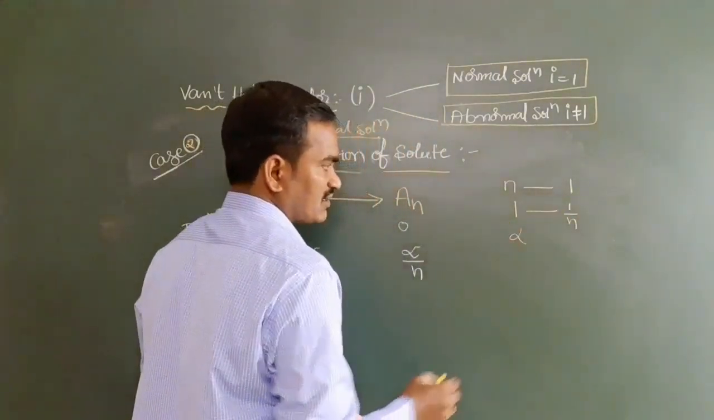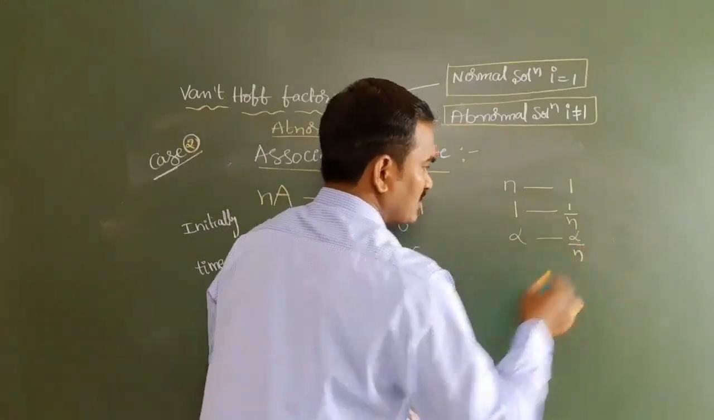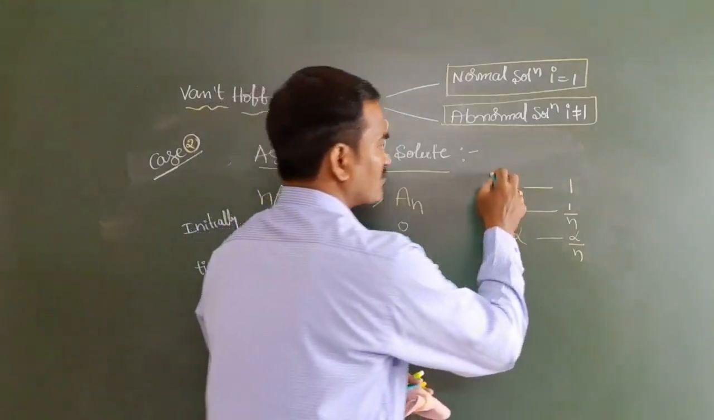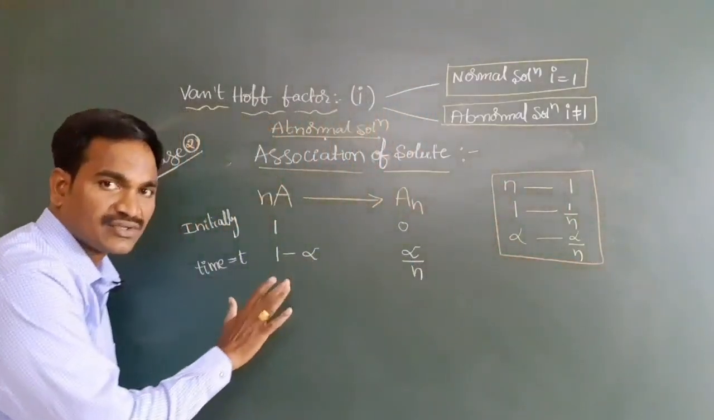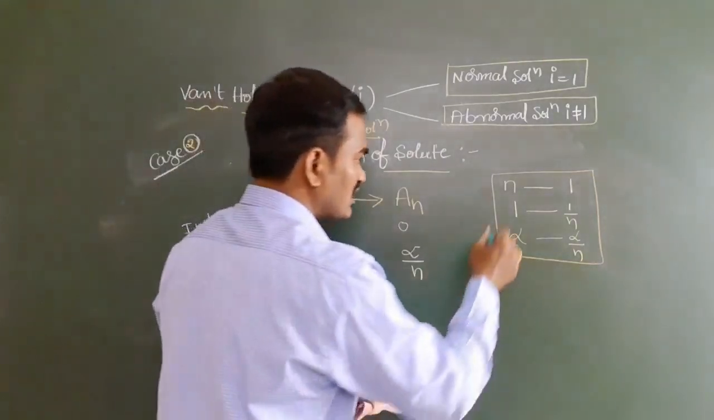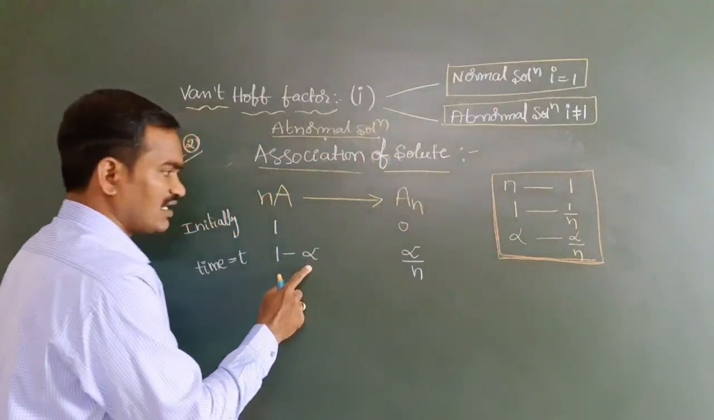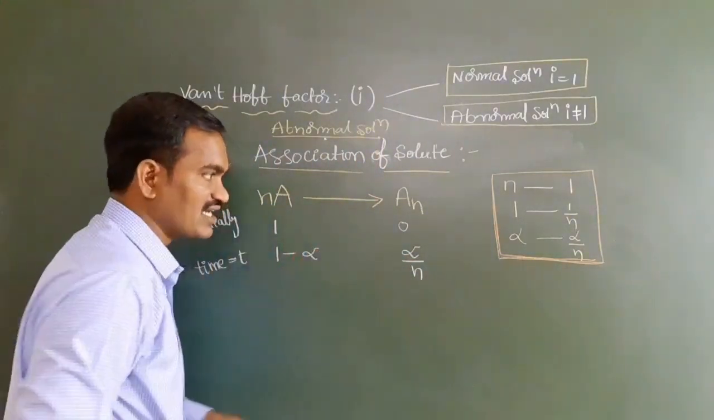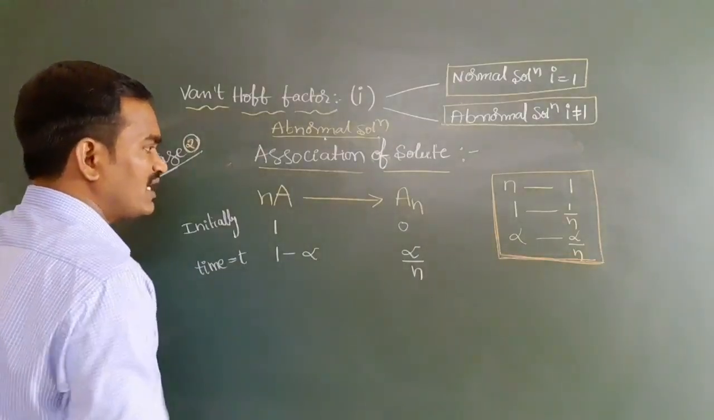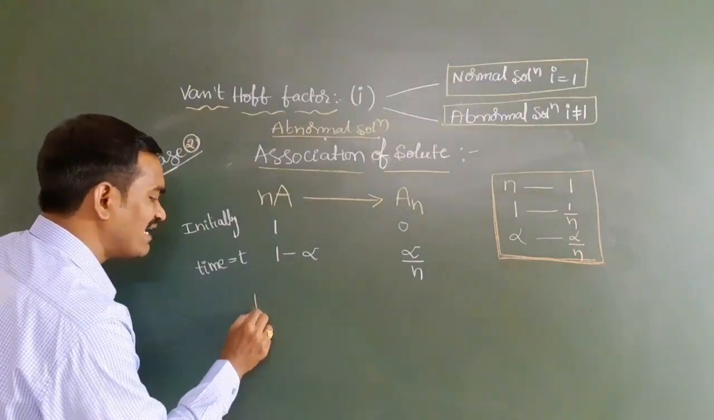Alpha, if you take, that becomes alpha by n. So this point you have to keep in your mind. This is an association, not a dissociation concept. Therefore the amount which is dissociated here should be taken divided by n, because those all are getting associated. So now, the final step for this one: we have to calculate the i value.